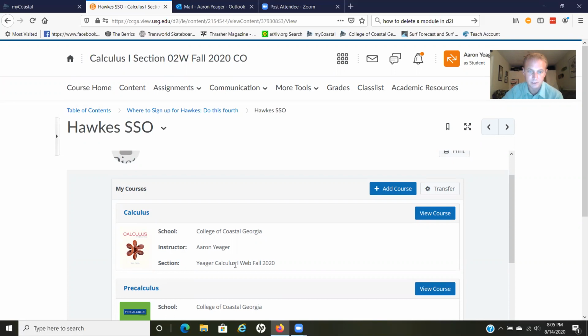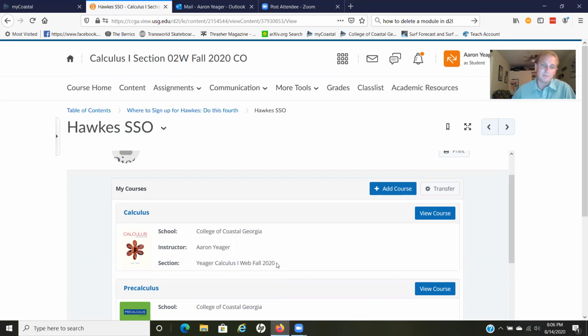So there it is right there. Calculus One web fall 2020. Make sure you sign up for that one. And then when you sign up for it, you either have a code right now, or you'll have to access it, and they'll give you 2 weeks free. And then eventually you'll have to pay for it, but you don't have to buy the book.